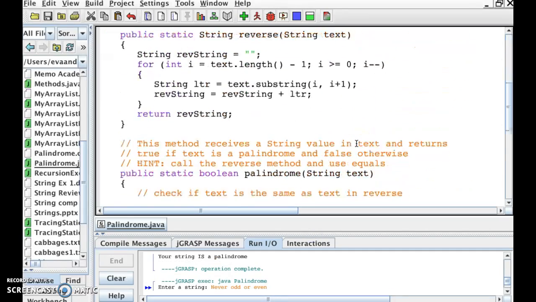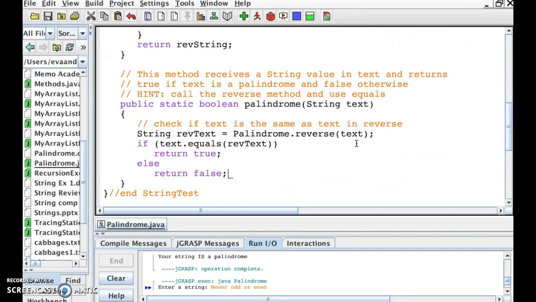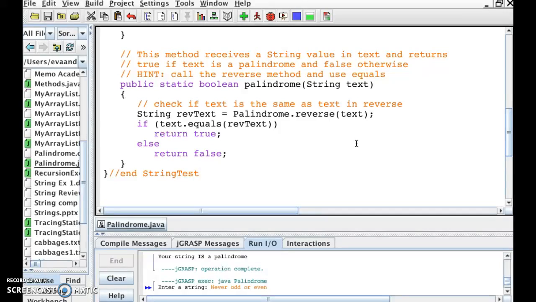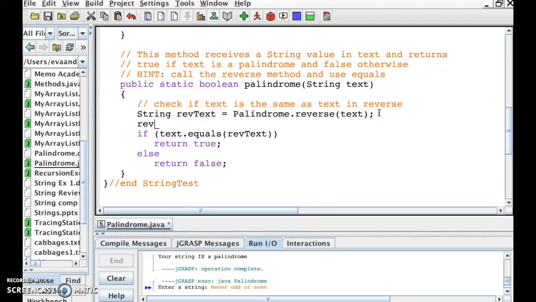There's two things we can do using methods that are outside the AP subset, which make it pretty easy. The first one is to set everything to lowercase characters. Here I have the reverse text in this variable revText, and I can set revText equal to itself, but changed to all lowercase or all uppercase letters.